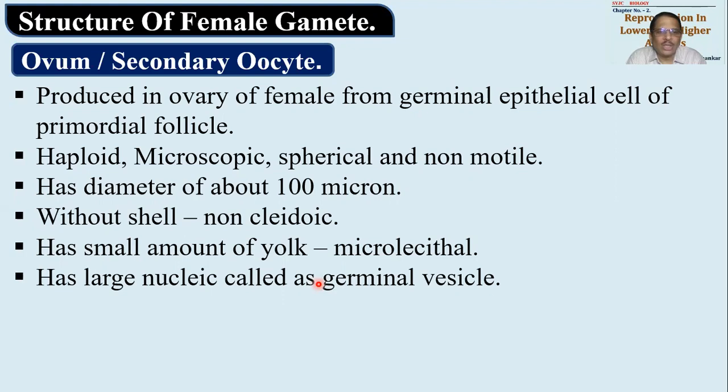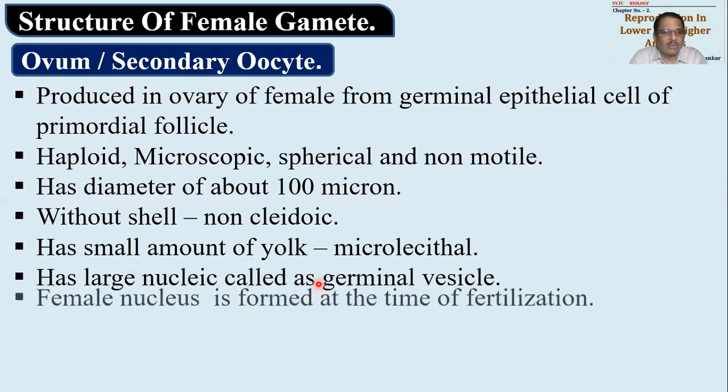There is a large nucleus called germinal vesicle present. अभी इसमें nucleus जो है, it is not available in nucleus form. It is in nucleoid form. This is so because it is held up in secondary stage और second meiotic division में जो metaphase है वहाँ पे इसको अटका के रखा हुआ है. And that's why it is not called a proper nucleus. So it is called germinal vesicle. So germinal vesicle is a term given to it.